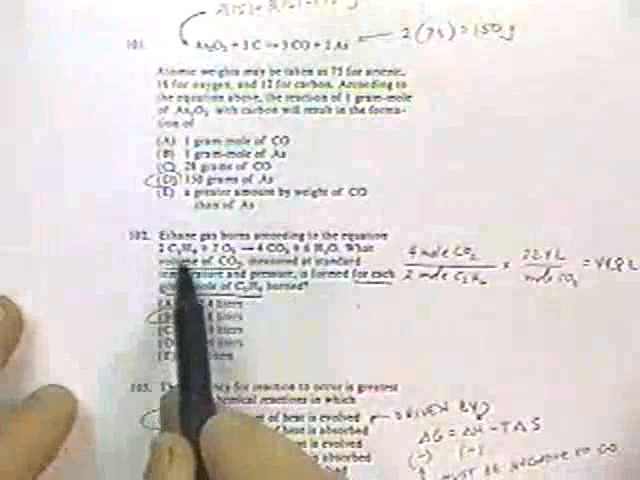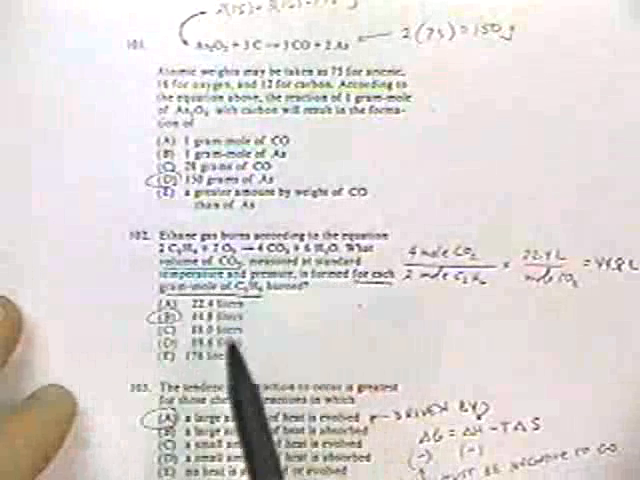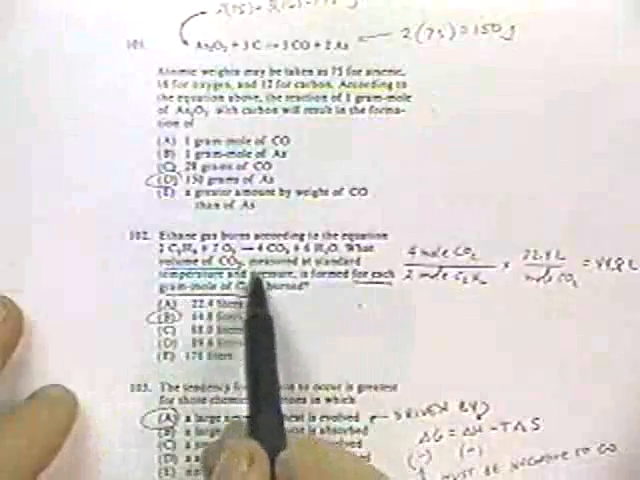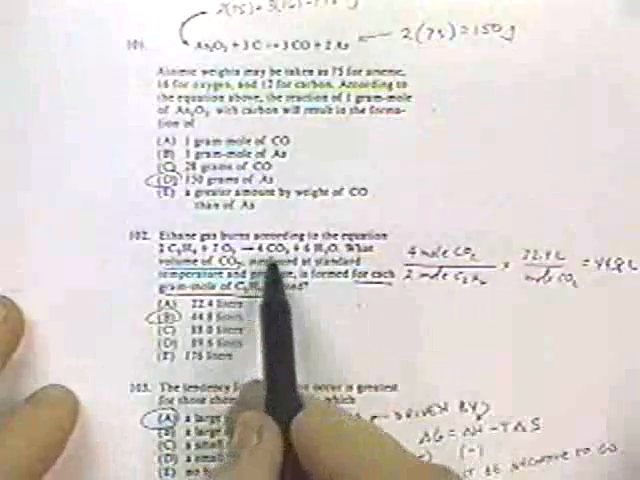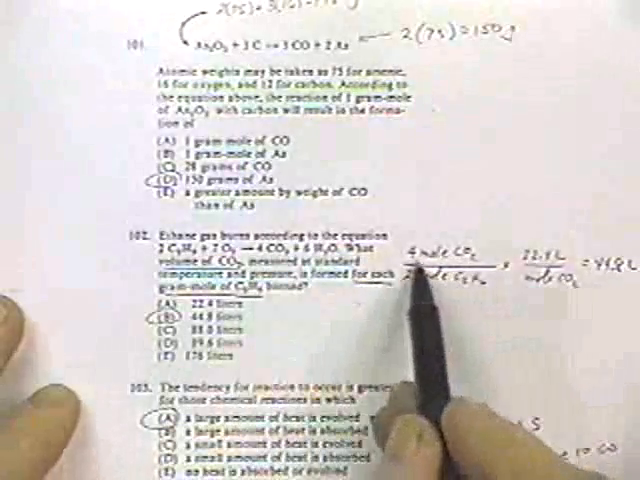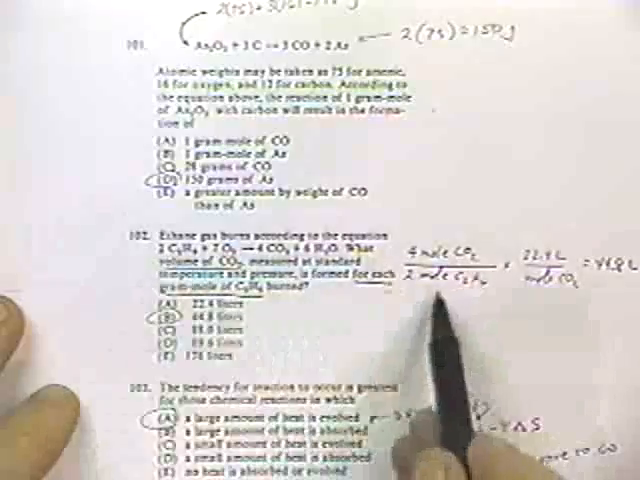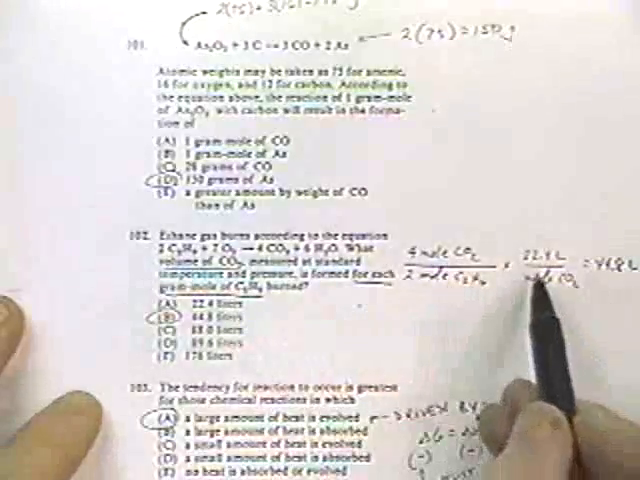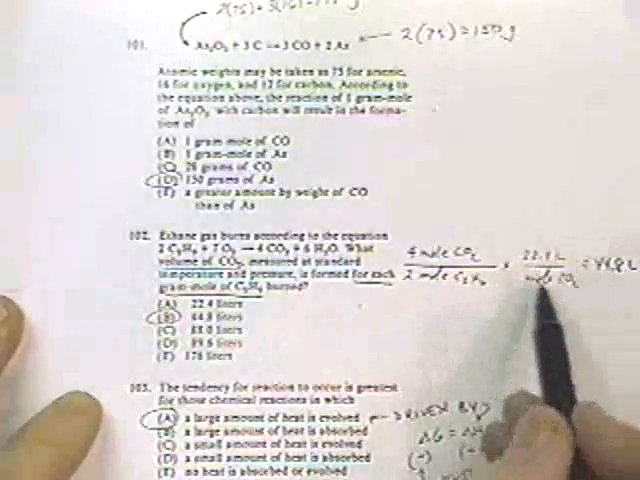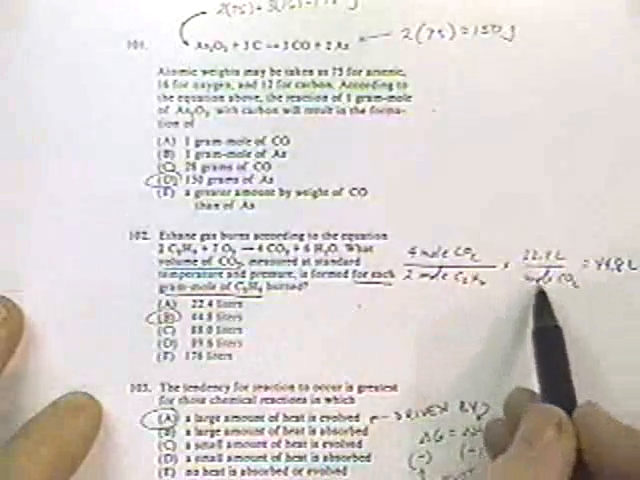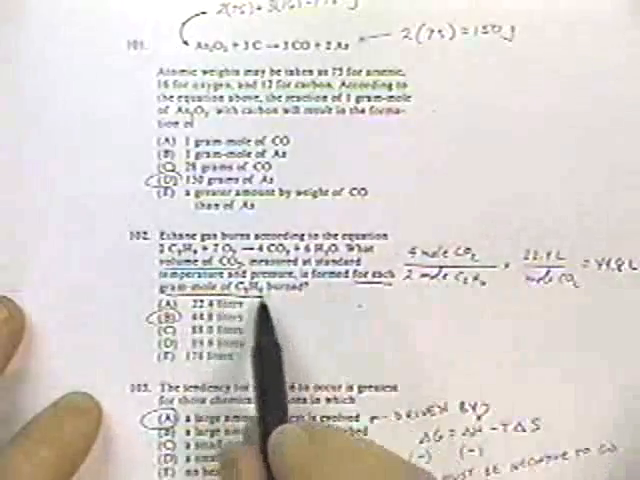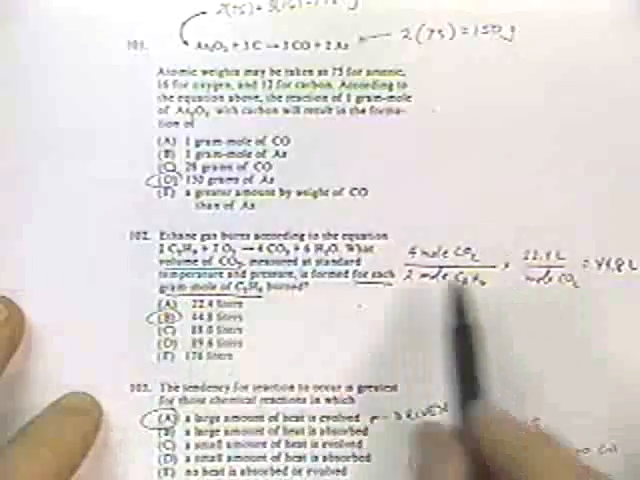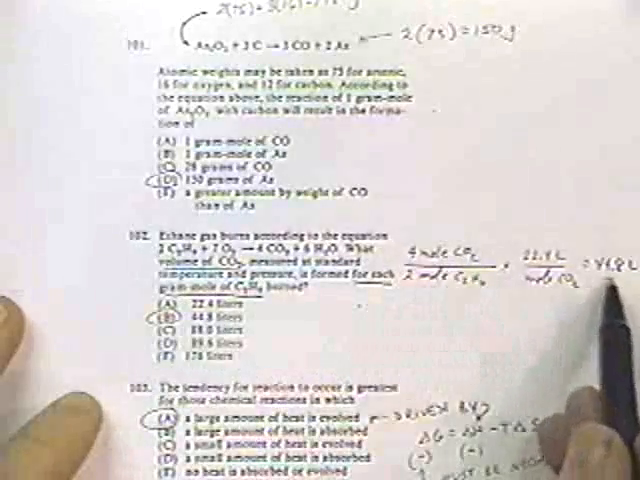Here we have ethane burning. This is the balanced reaction. What volume of carbon dioxide measured at STP is formed for each gram mole of methane burned? Well, if you look at the stoichiometry, there's 4 moles of carbon dioxide per 2 moles of methane or of ethane. According to STP, there's 22.4 liters per gram mole of anything, in this case CO2. And so if we burned 1 gram mole of methane, we'd end up with 2 gram moles of carbon dioxide, which would occupy 44.8 liters.